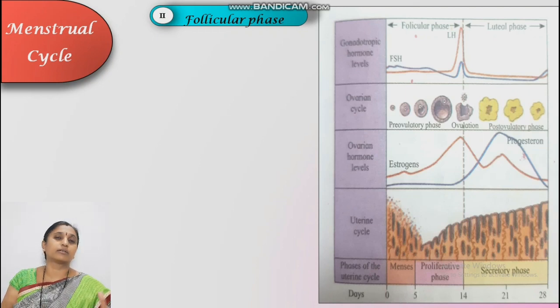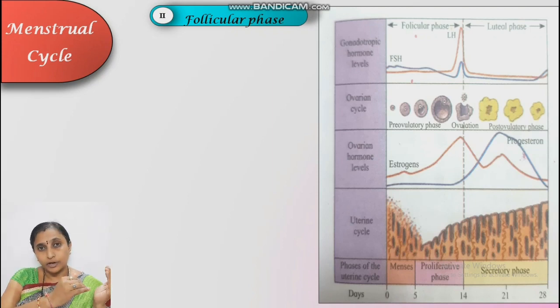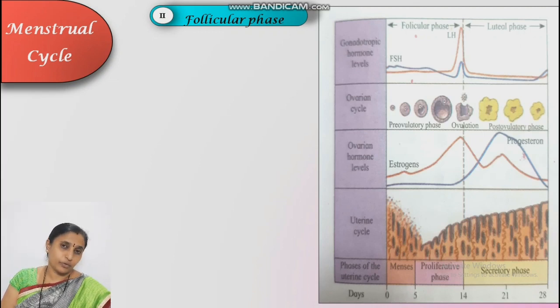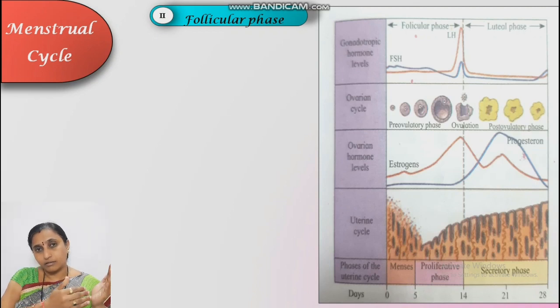Estrogen and progesterone are not directly secreted from the ovary. FSH is secreted from the anterior pituitary gland, circulated through blood, and comes to the ovary of the female. In the ovary, it stimulates the ovarian follicles and gives them the signal to secrete what? Estrogen hormone. Similarly, for progesterone secretion, luteinizing hormone, which is also secreted from the anterior pituitary gland, comes through the blood circulation up to the ovary.